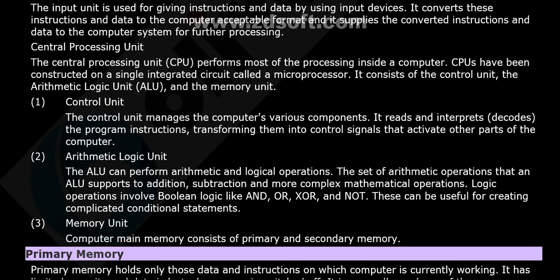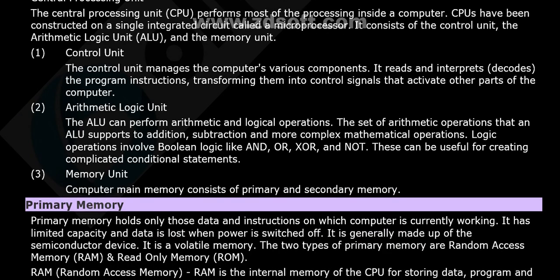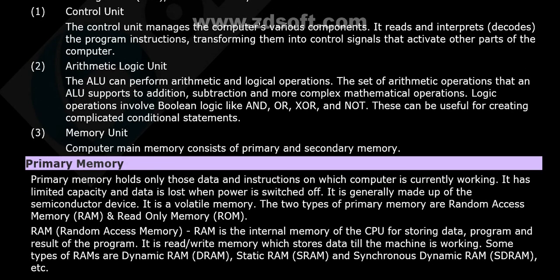Now, what is the ALU? ALU is the arithmetic logic unit. It can perform arithmetic and logical operations. The arithmetic operations that an ALU supports include addition, subtraction, and more complex mathematical operations. Logic operations involve Boolean logic like AND, OR, NOT. These can be useful for creating complicated conditional statements. What about the memory unit? Computer main memory consists of primary and secondary memory.